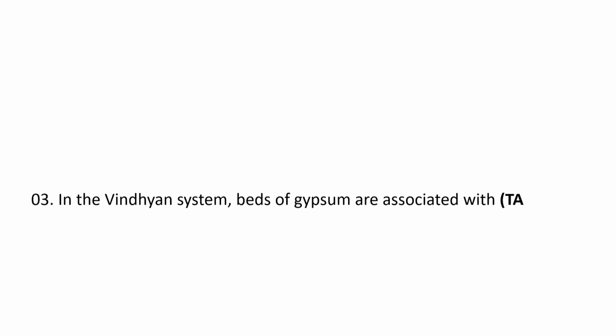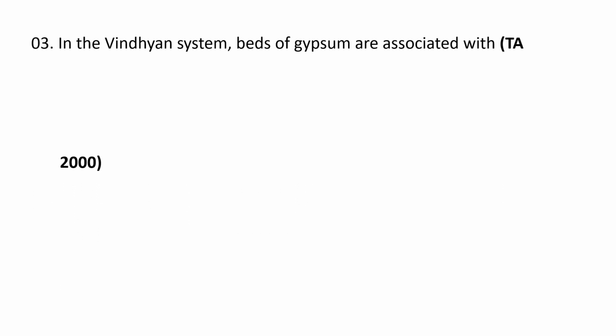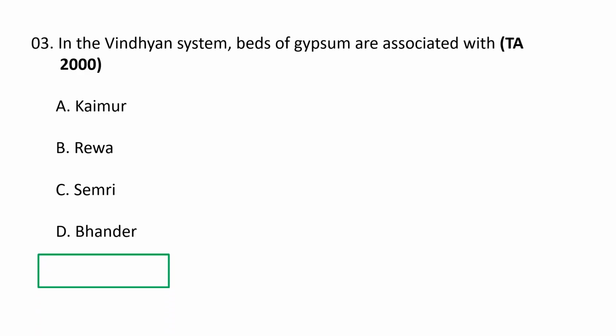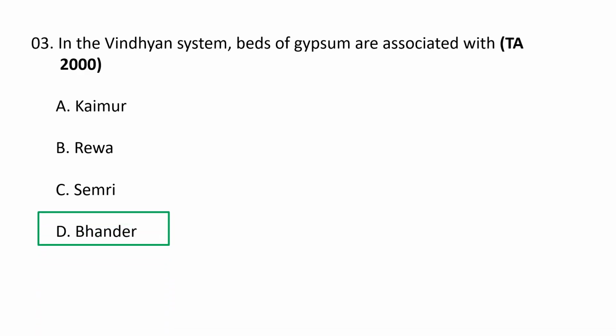Next question. In the Vindhyan system, beds of gypsum are associated with A. Kaimur, B. Rewa, C. Semri, D. Bhander. In the Vindhyan system, gypsum beds are associated with the Bhander. D is the correct option.